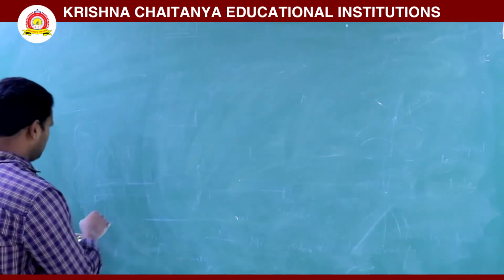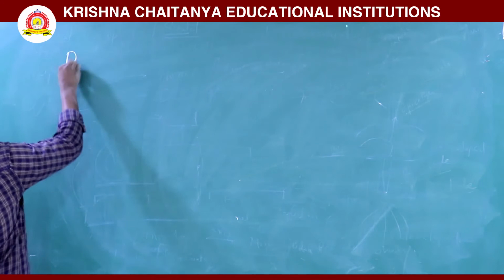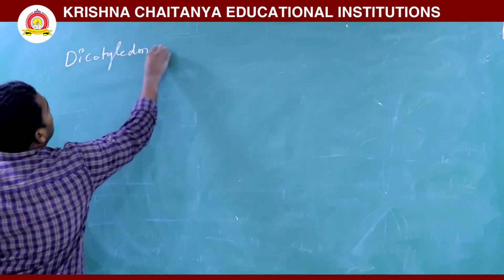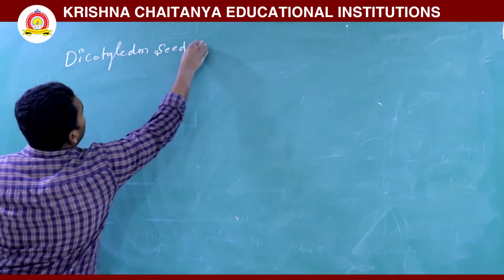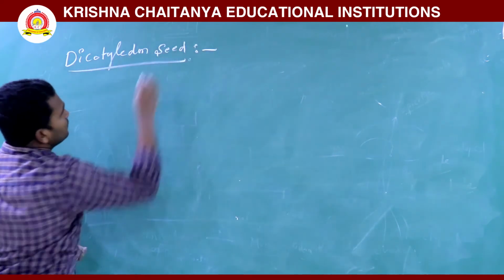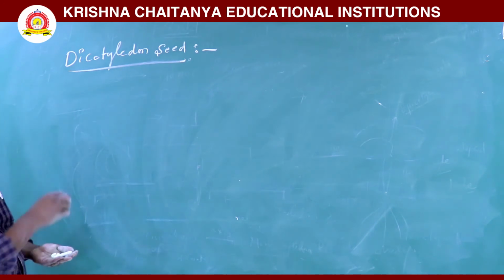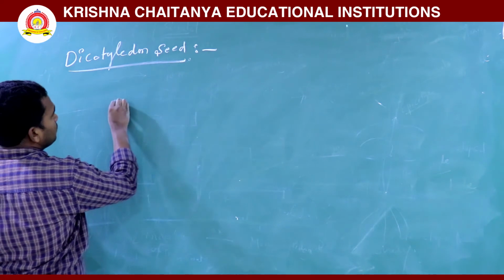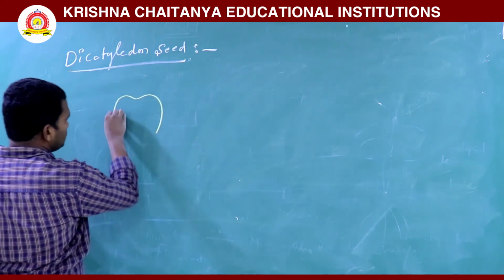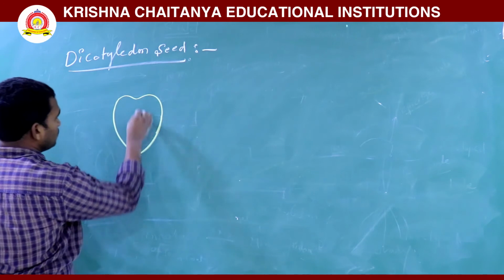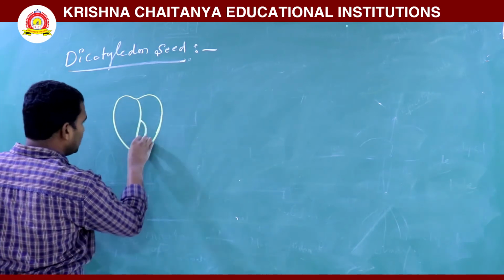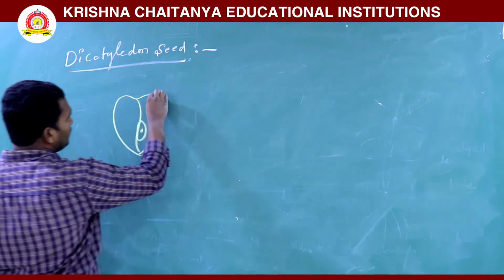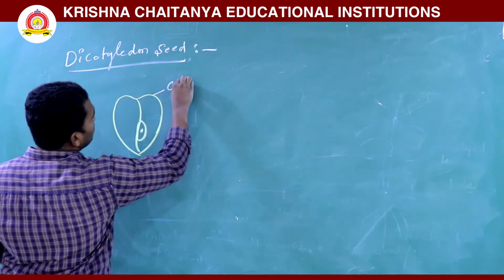So now we will be discussing the dicotyledon seed. Before we discuss this, here, this is a dicotyledon seed. Okay, two cotyledons are there. Mainly, this is nothing but the seed coat.